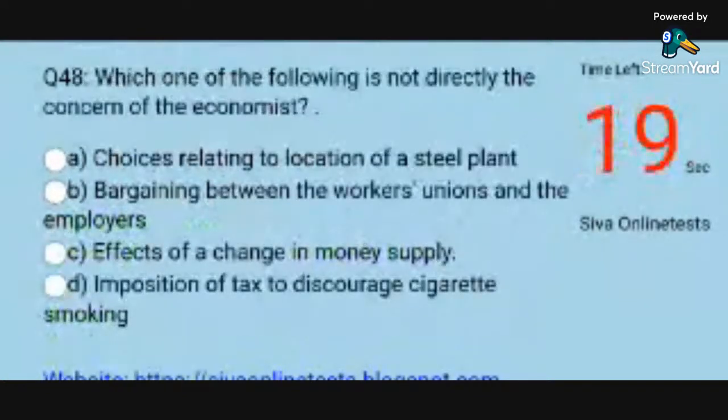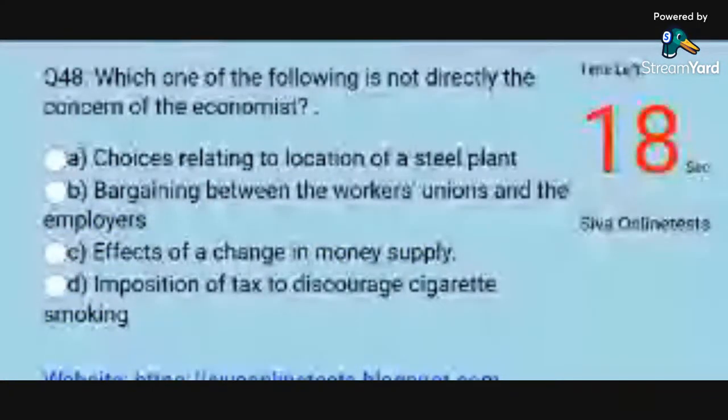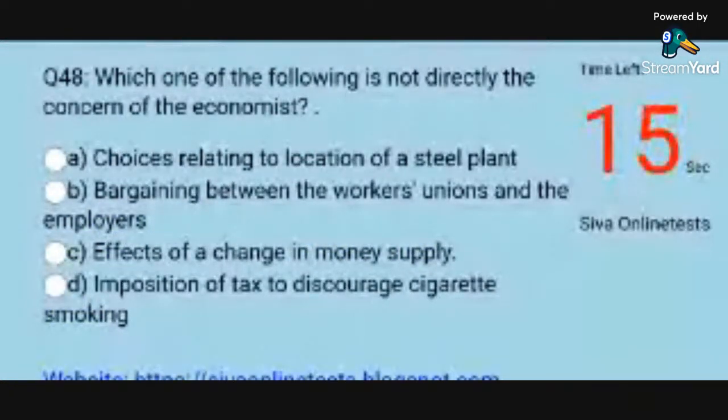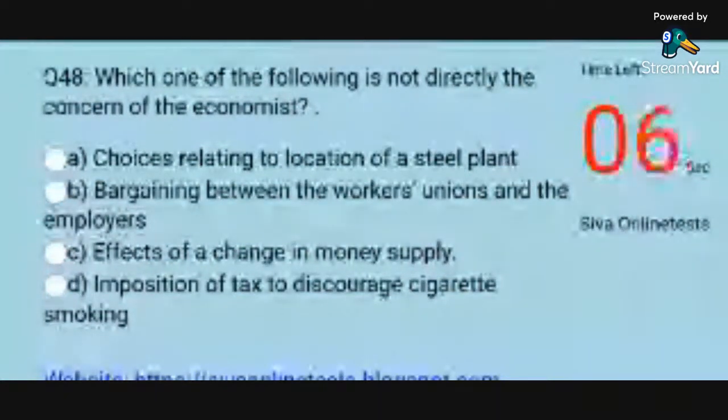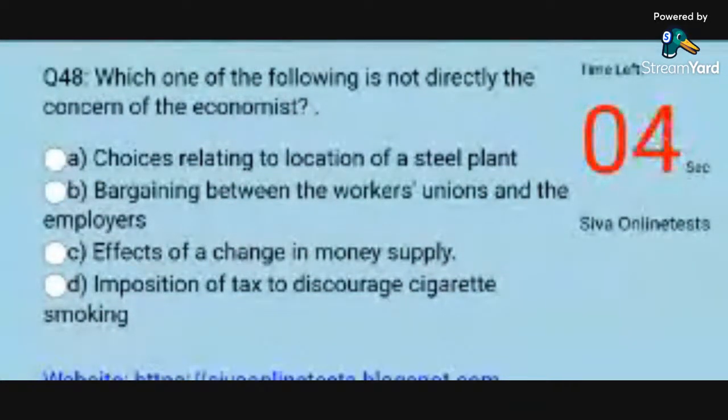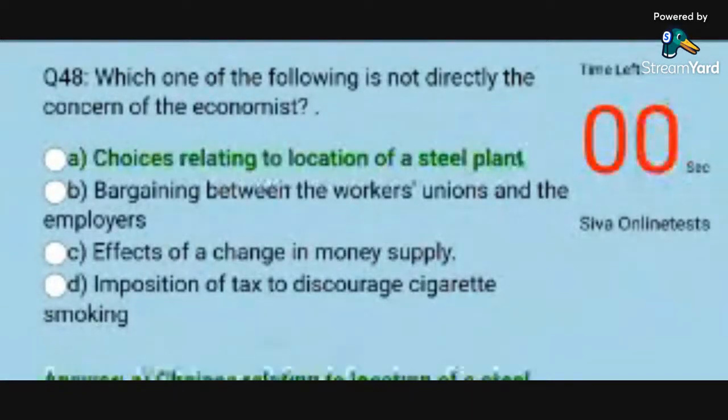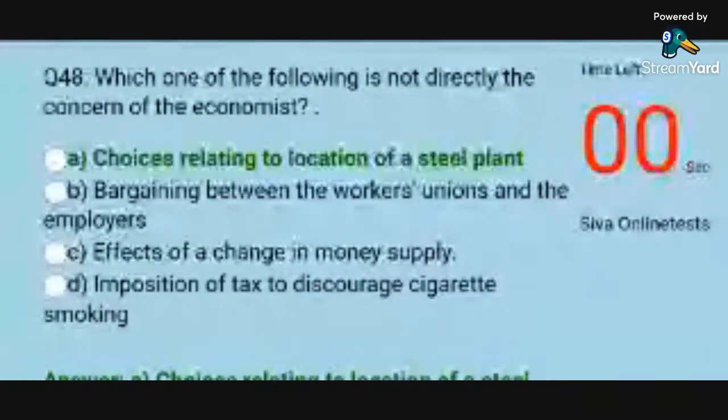Question 48. Which one of the following is not directly the concern of the economist? Options. A. Choices relating to location of a steel plant. B. Bargaining between the workers' unions and the employers. C. Effects of a change in money supply. D. Imposition of tax to discourage cigarette smoking. Answer. A. Choices relating to location of a steel plant.